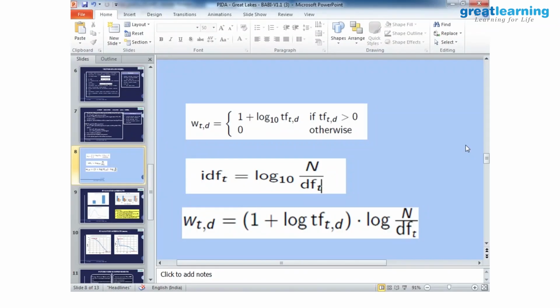So this particular sentence is treated as a document in the model. There are 4 terms in this sentence. Once we do some basic cleaning, there are some stop words.